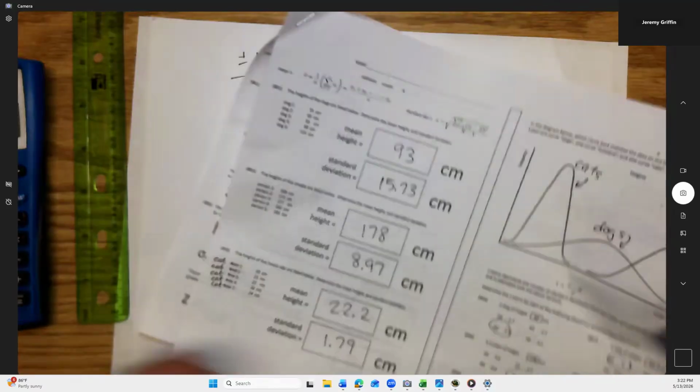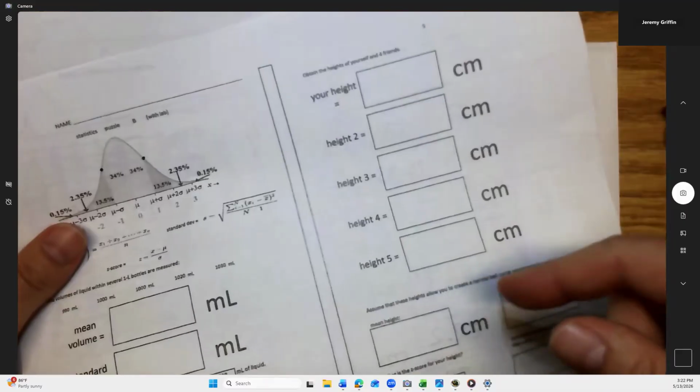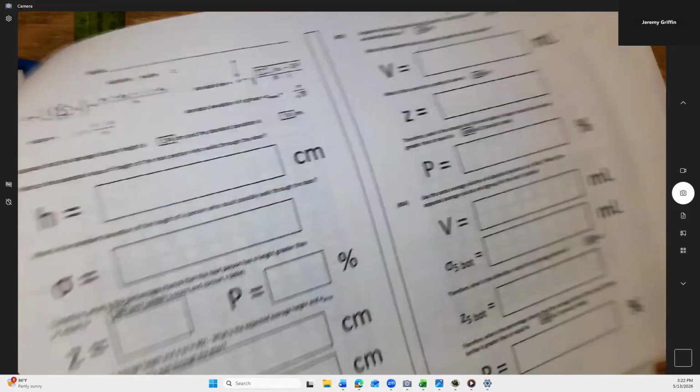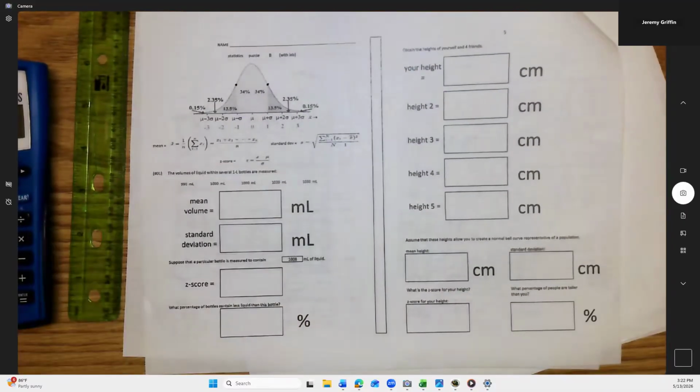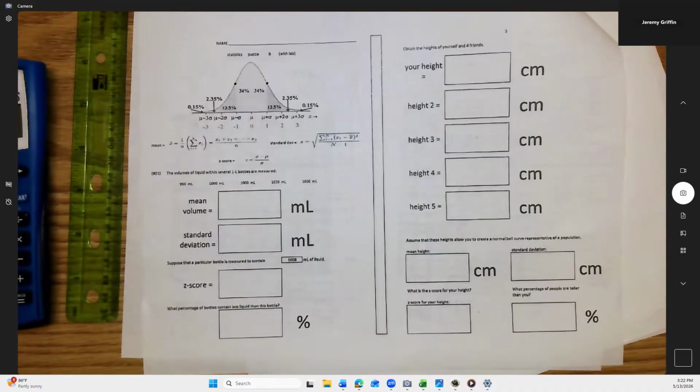Now, tomorrow, when you come to class, I'll have you pull out some meter sticks and measure each other's heights. And then there's a day 3 of this. Probably get to the end of the week. All right, so that is a good pause point today.